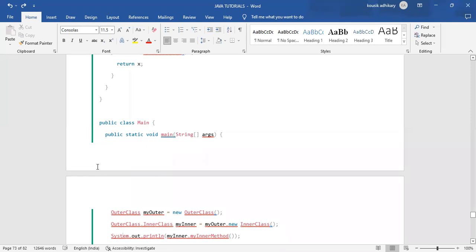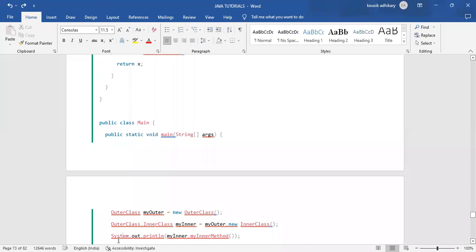For that we need to create an object of the outer class and of the inner class, because those are different classes. After creating an object of the outer class and the inner class,